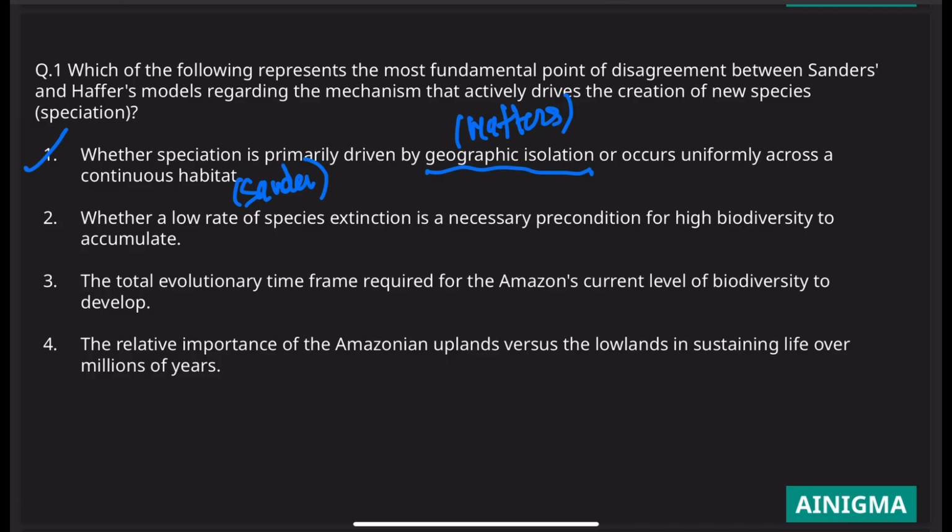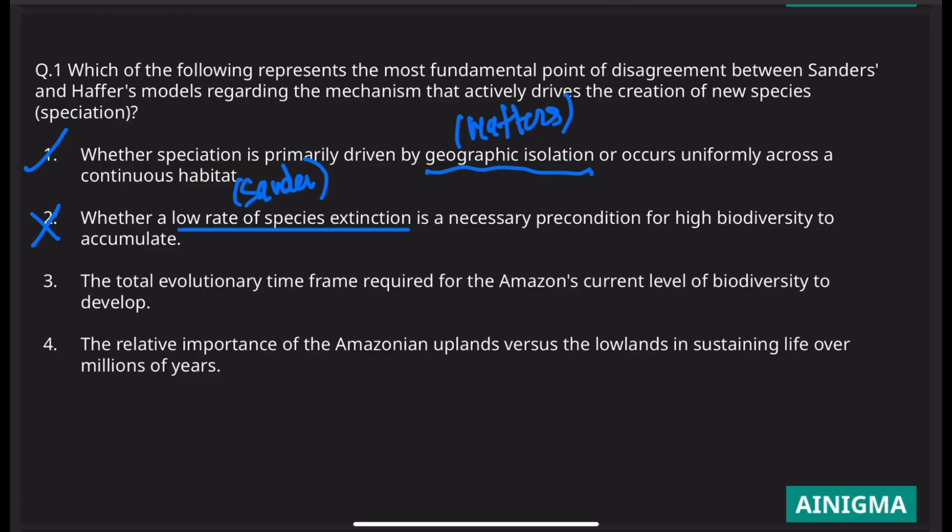Whether a low rate of species extinction is a necessary precondition for high biodiversity to accumulate. Now the thing is, they don't disagree about the low rate of species extinction. What they are disagreeing about is that Sanders is saying that a continuous habitat is possible and necessary, and Haffer is saying it is due to geographical isolation that speciation is occurring. So they are disagreeing over how speciation is occurring; the low rate of species extinction is not the point of contention here.